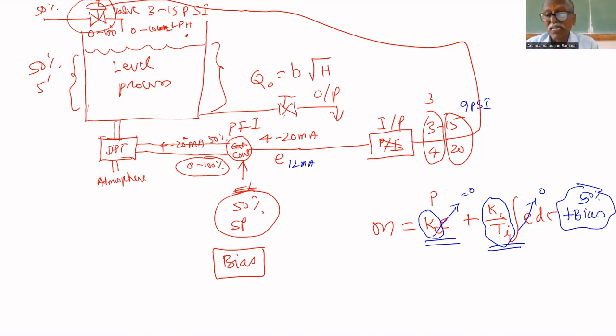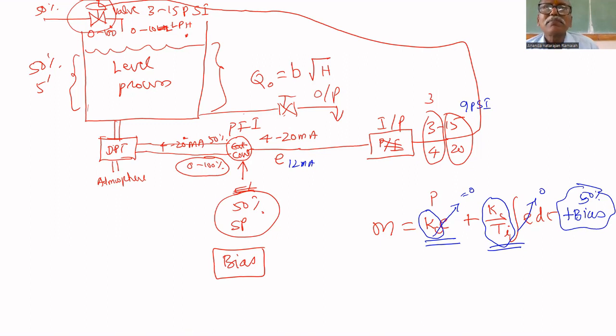Okay, anyhow, it is not important now. Here also, to find Kc and Ti, you need the mathematical model of this process. Finding that mathematical model of the process is called modeling.